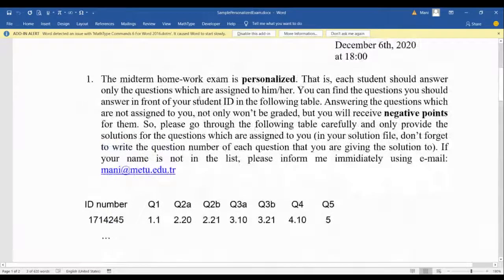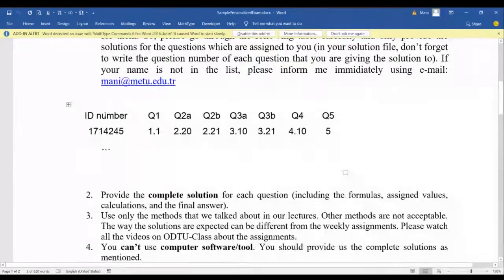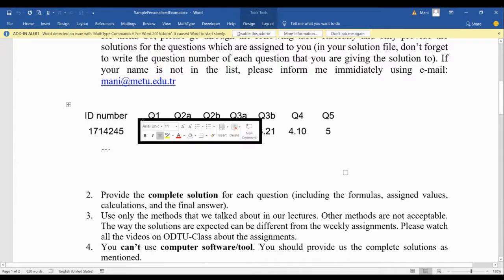Now let's go through all the items carefully. The midterm homework exam is personalized. That is, each student should answer only the questions which are assigned to him or her. You can find the questions you should answer in front of your student ID in the following table. So a table will be given to you, and this table includes the student IDs. So you can find your student ID number, and in front of it, you can find the questions that you should answer.